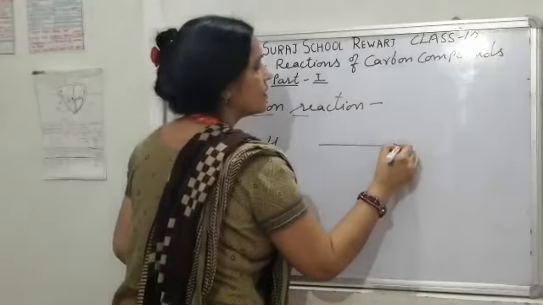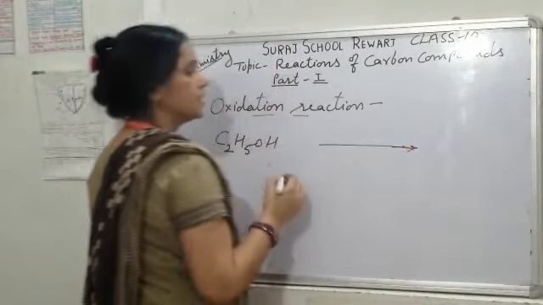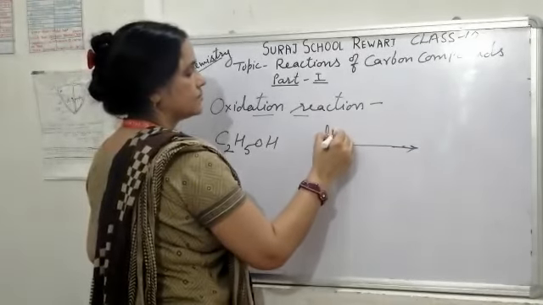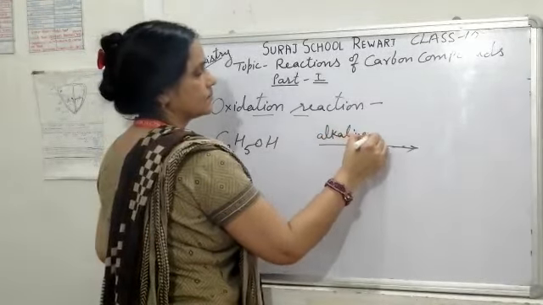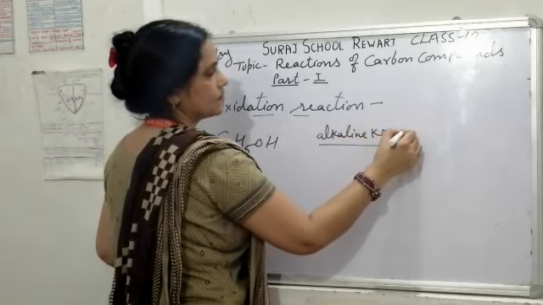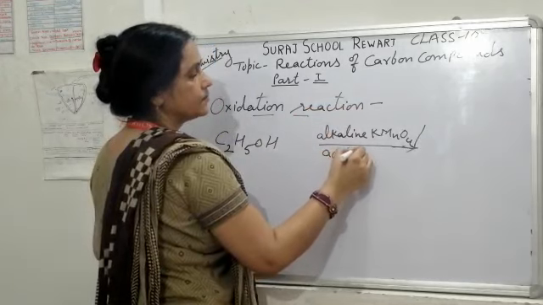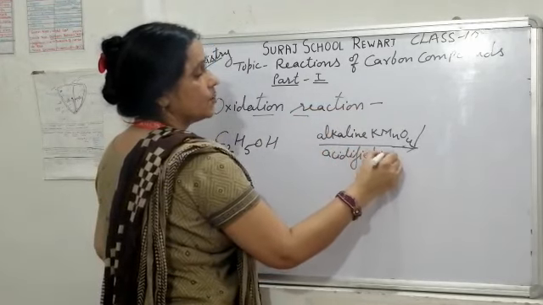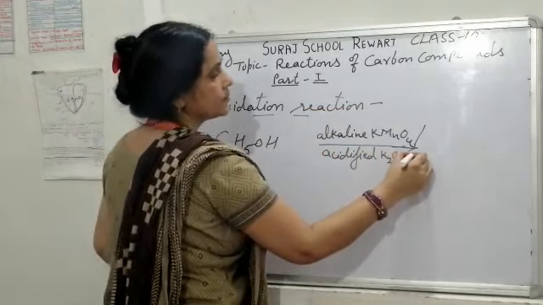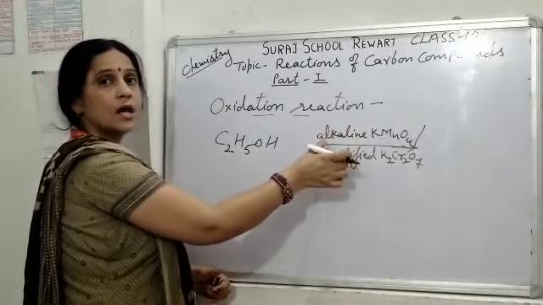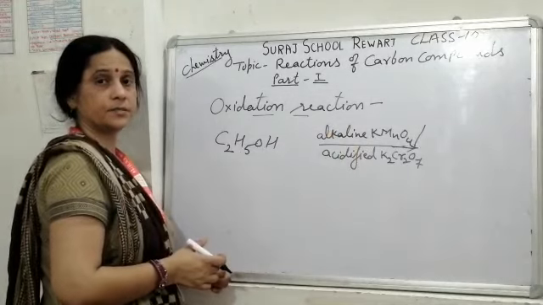If we add alkaline potassium permanganate or acidified potassium dichromate in ethyl alcohol, these both are strong oxidizing agents.